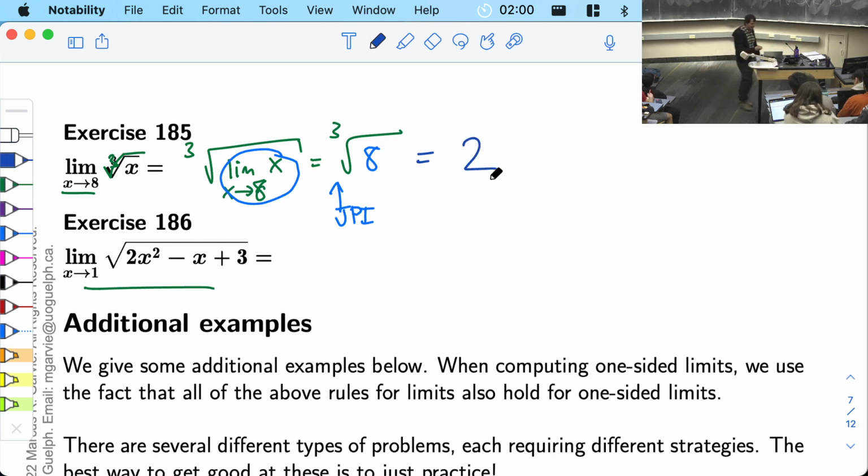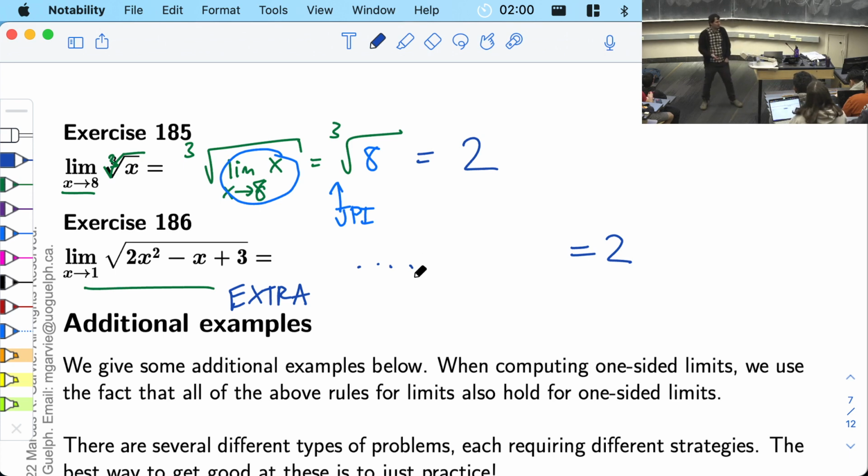I'll leave this one as an extra video or for you to try at home. But it's also not too hard. And if I recall correctly, this one also works out to 2. Maybe I'll say what the answer is, if someone wants to try it. Yeah, it's 2. So you try doing it: you pull out the square root, you plug in, and it's going to be 2.